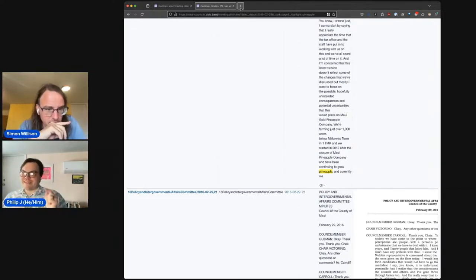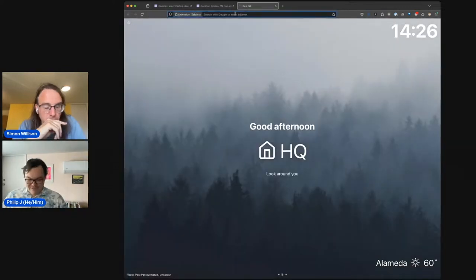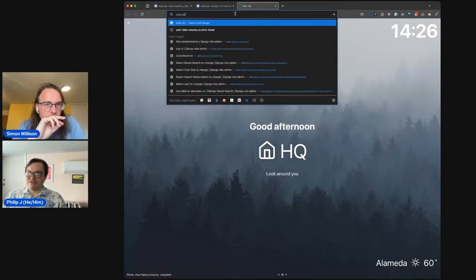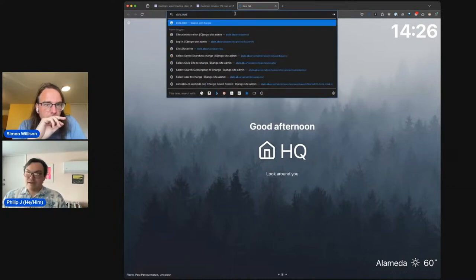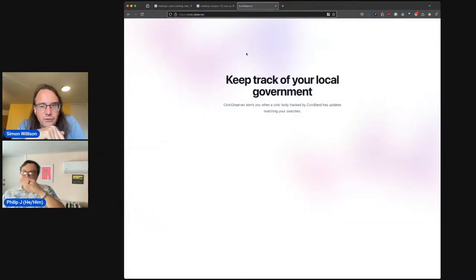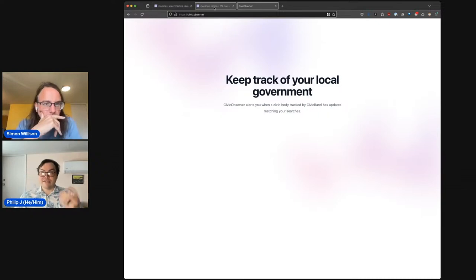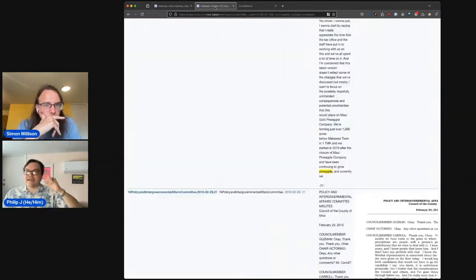I have started building that as a separate app. It's not live yet, but I would happily give anybody who's interested access to it. It's a site called Civic Observer. It'll send you an email alert anytime you have a matching search term. Right now, I'll tell you how I'm doing that, just because it might be interesting for thinking about how to make things interesting for Datasette.